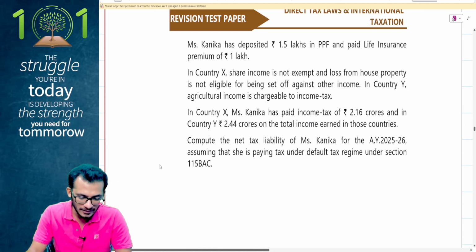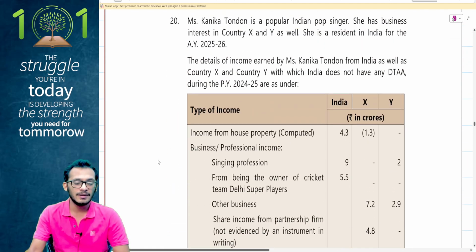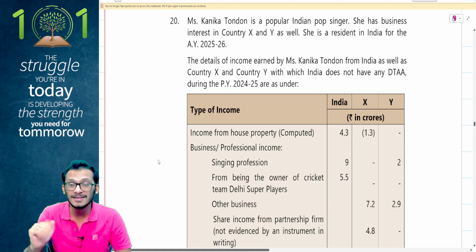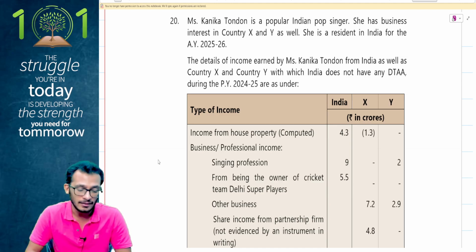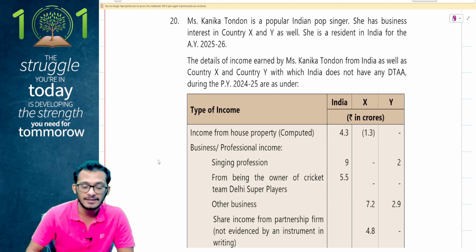Question number 20 is my last question. Yes, this looks like a DTAA question, and this is one of the most complex questions I've seen, people, because it has a different ambit to it. Let's see the question, you'll understand better. It says Mrs. Kanika Tandon is a popular Indian pop singer. She has a business interest in country X and country Y as well.